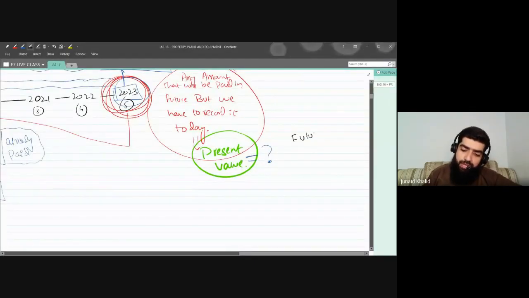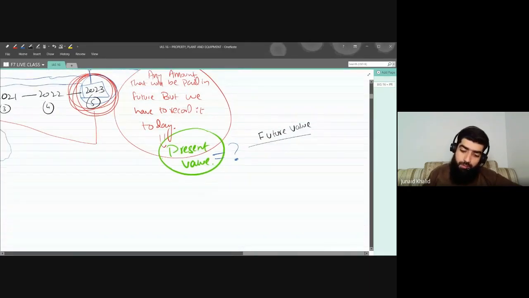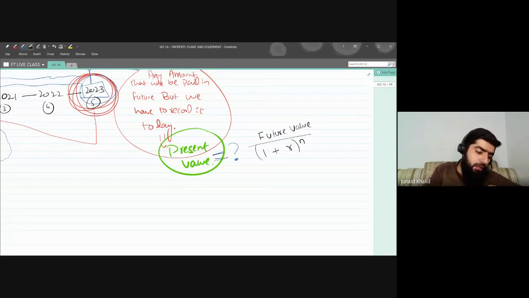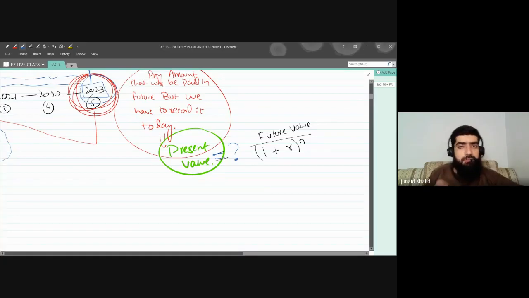Present value is equal to future value divided by 1 plus r, power n. The 1 is by default. There's nothing to do with that one. It will always be the constant figure. R is basically the rate of interest. This will always be given in the question. N is basically the number of years.